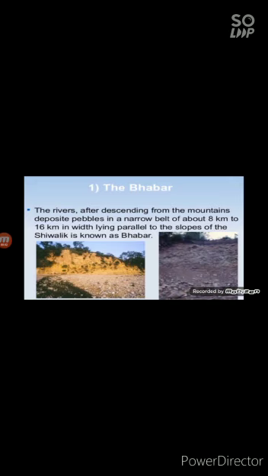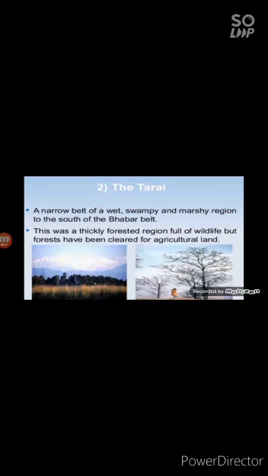First, the Bhabur. Children, the river, after descending from mountains, deposits pebbles in a narrow belt of 8 to 16 kilometers in width, lying parallel to the slopes of Shivalik, and we call it as a Bhabur. Now the next one is the Tarai. Now, the south of Bhabur, the streams and the rivers re-emerge and create a wet, swampy and marshy region, and we call it as a Tarai.